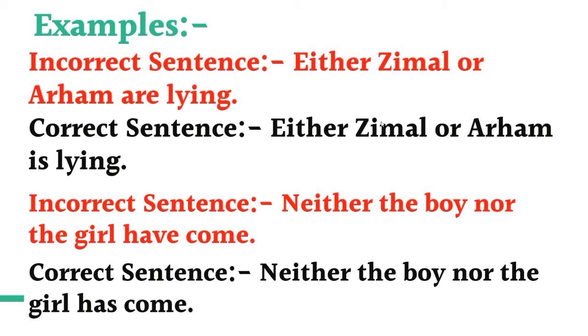Second example is "Neither the boy nor the girl have come." Here boy and girl are connected with "neither" and "nor", and both boy and girl are singular subjects. So what will they take? They will take a singular verb. So the correct sentence is "Neither the boy nor the girl has come."